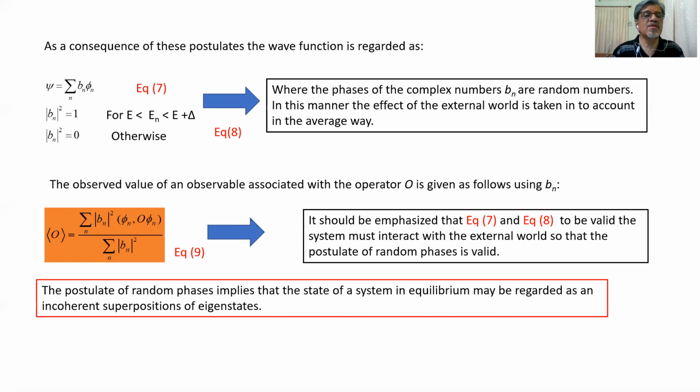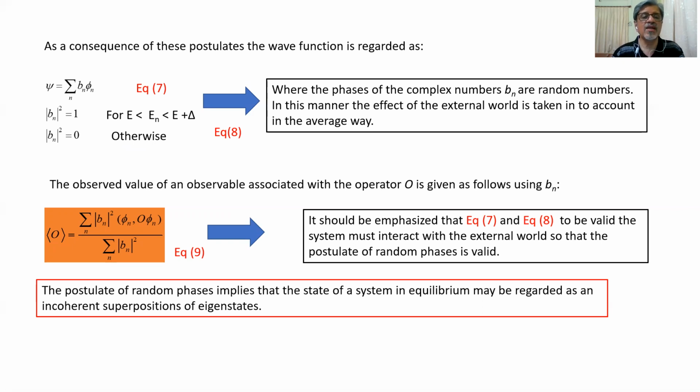So for that, the 100% probability is there, where the phases of the complex numbers Bn are random numbers. In this manner, the effect of the external world is taken into account in an average way.